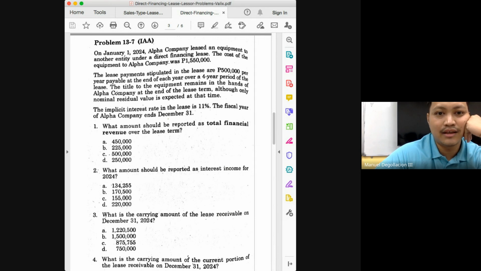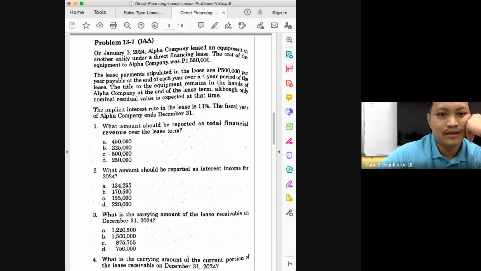So we know that our total receivable would be 500 times 4, that will give you 2 million. And then your present value would be 1,550,000, or your cost is 1,550,000. The total financial revenue here would be 450,000.